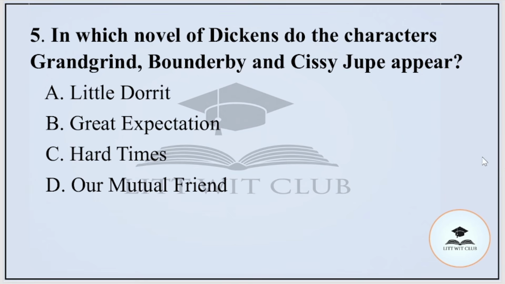Question number 5, in which novel of Dickens do the characters Gradgrind, Bounderby and Sissy Jupe appear? And the options are Little Dorrit, Great Expectations, Hard Times or Our Mutual Friend. And the correct option is option C, that is Hard Times.